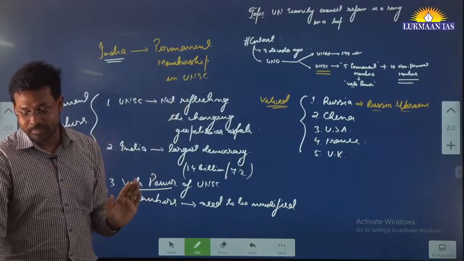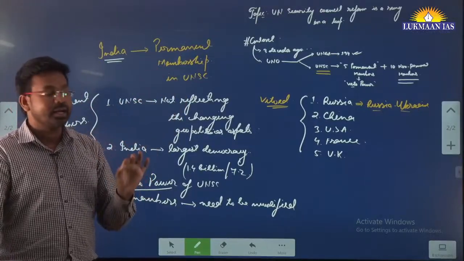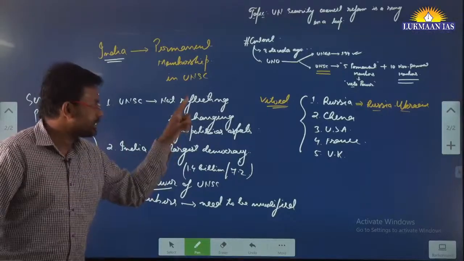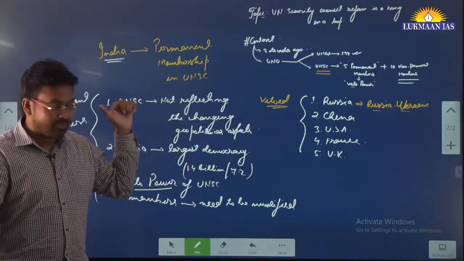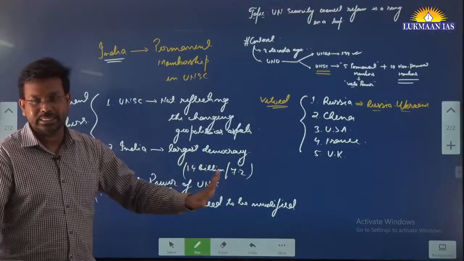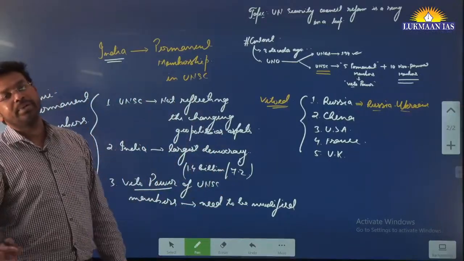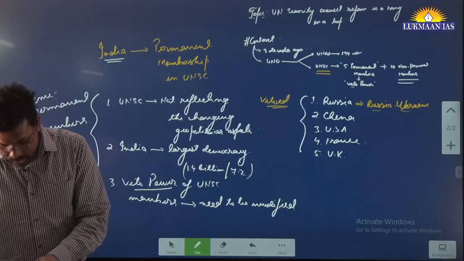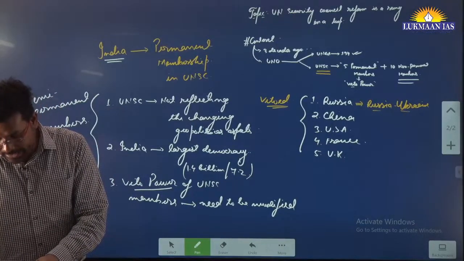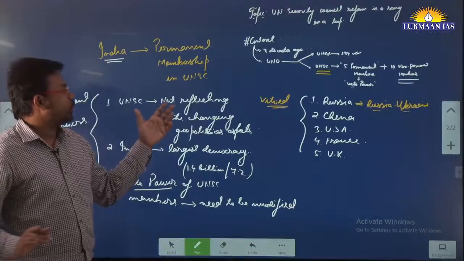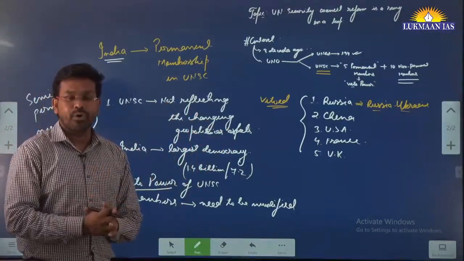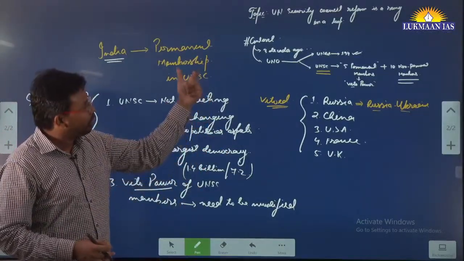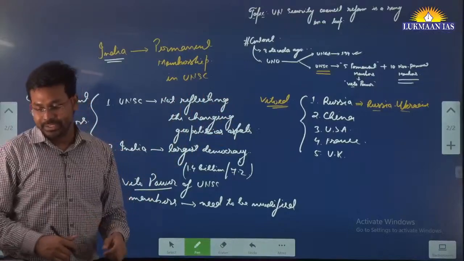Initially, it was thought that once we turn 50 years, we are going to bring changes into the UNSC. But 50 years has passed, 60 years has passed, now 75 years has also passed, but nobody has made any changes. So that's why he said that, to balance the power, we need to bring some changes into the United Nations system.